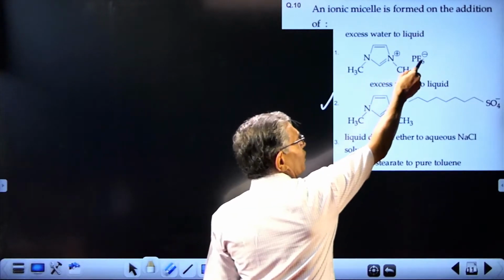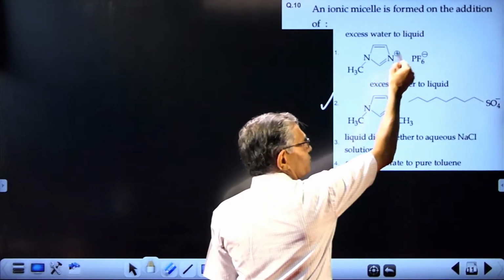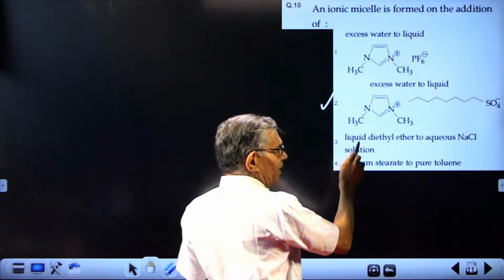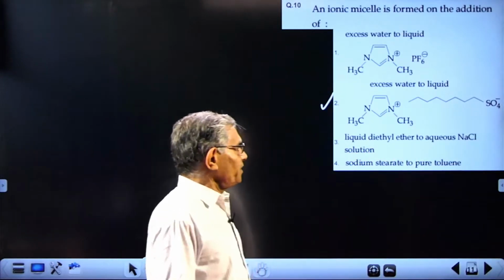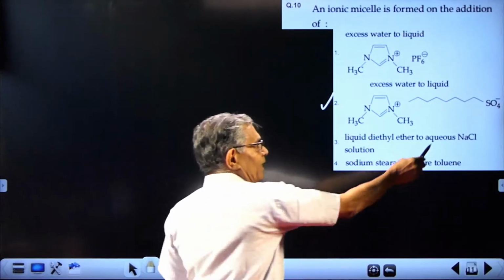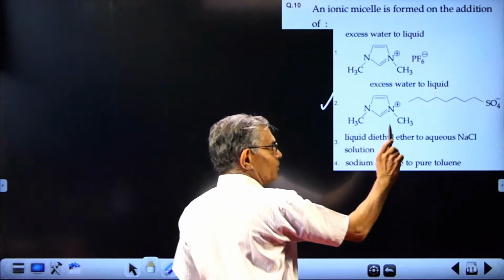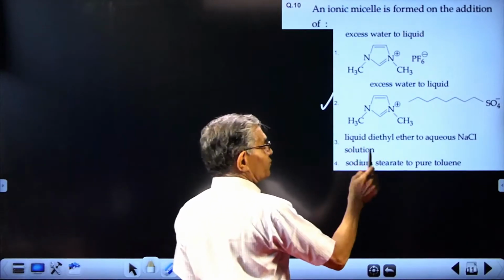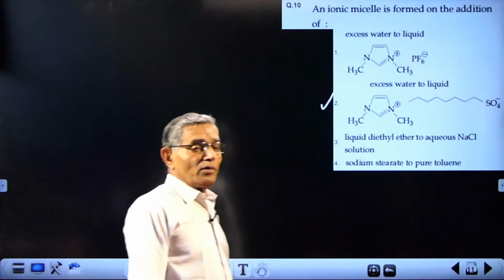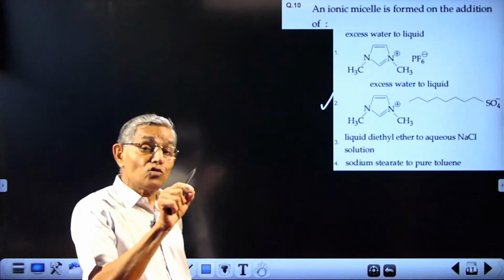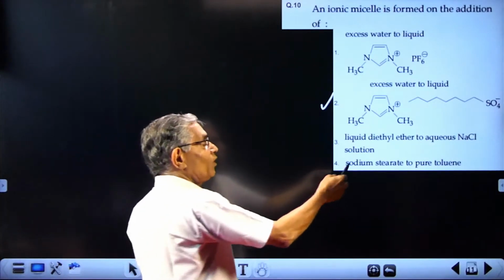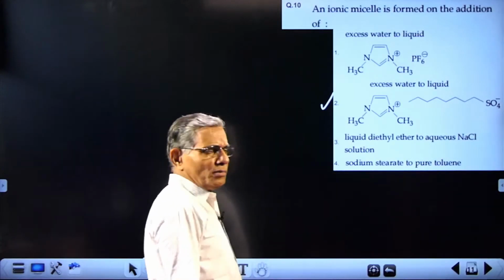This is simply a salt, nothing else. The salt is simply dissolving in water. 3. Liquid diethyl ether to aqueous NaCl means no reaction. Sodium chloride will not have any action on either. So nothing, just a choice, that's all. Sodium stearate in pure toluene, nothing will happen. Sodium stearate is soap. You know, soap will not dissolve in toluene. Solubility is negligible.